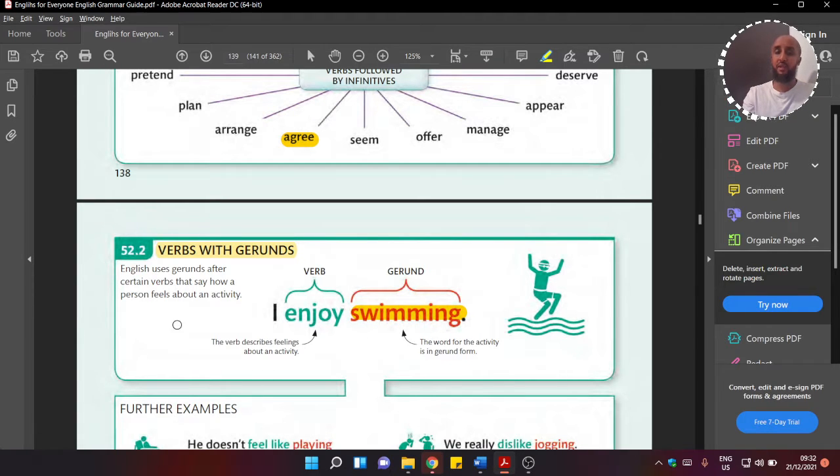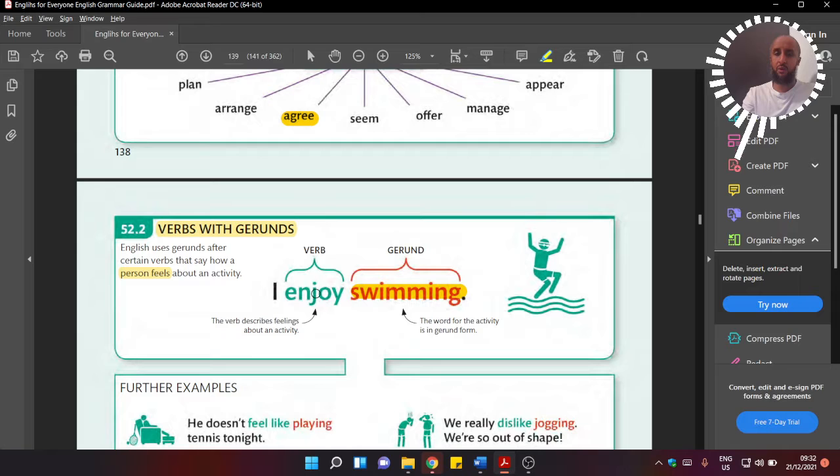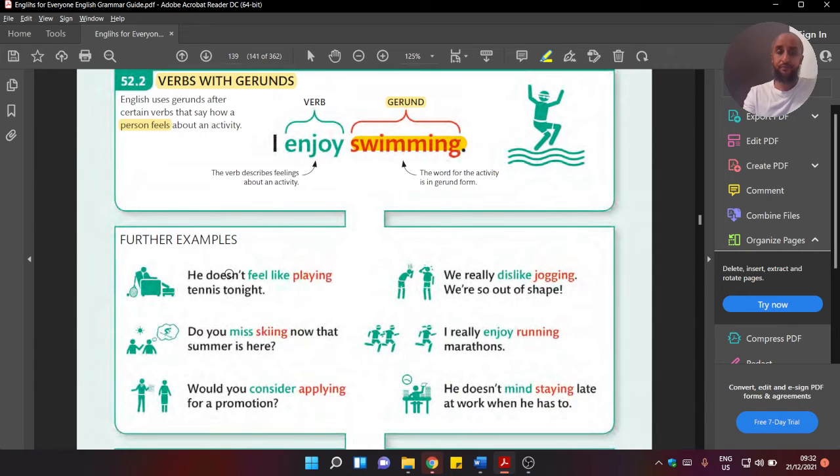Like swimming. So why do we use the verbs with gerunds? The verbs with gerunds are used to talk about personal feelings about an activity. So the key word is personal feelings. So let's look at some examples here. You can see the form is that we have a verb, and straight after that it is followed by a gerund, meaning a verb with an ing. Good. So let's look at some of the examples here.